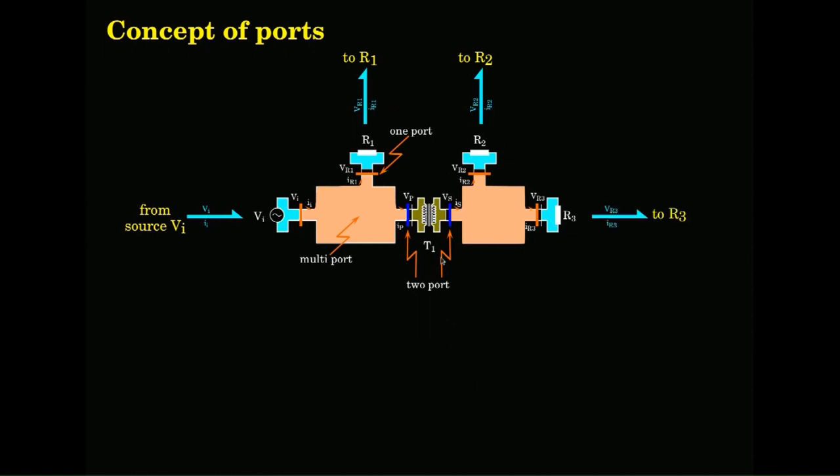All these are one ports, and the two port transformer is replaced with a two ports. So, each bond again is one port. So, you have a primary port with primary port variables, a secondary port with secondary port variables, effort and flows.